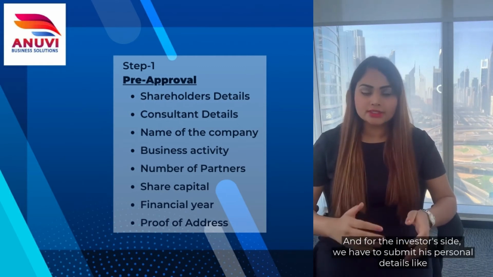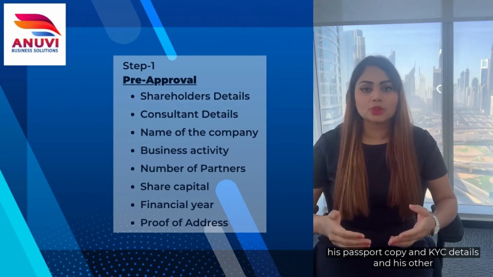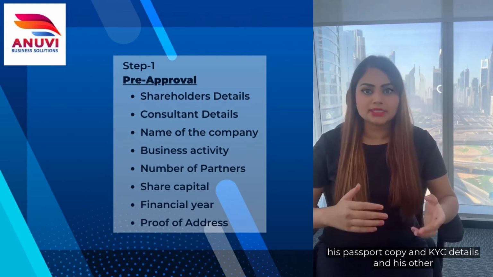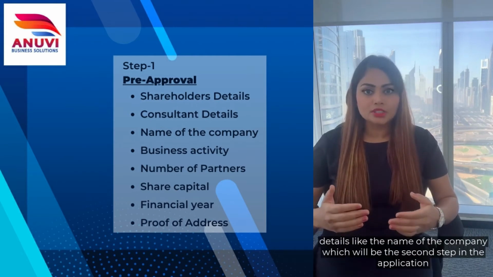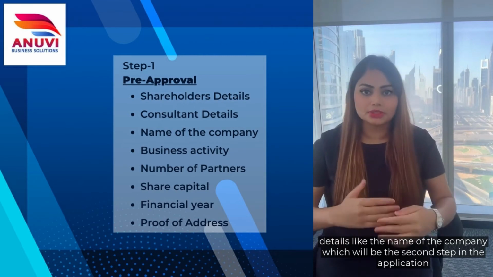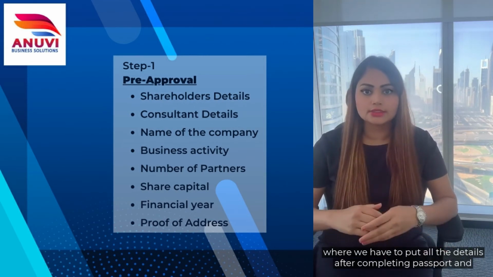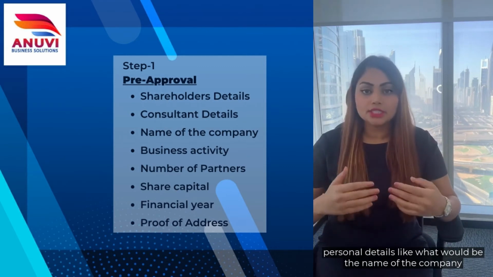On the investor side, we have to submit his personal details, like his passport copy and his complete KYC form details. The second step in the application is the name of the company.